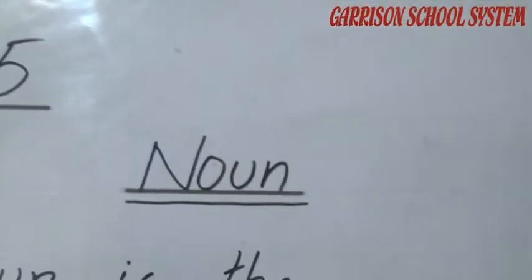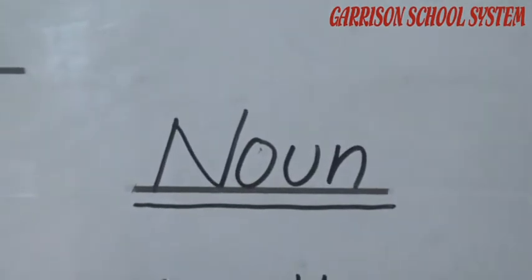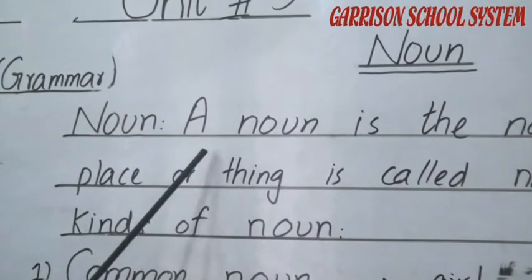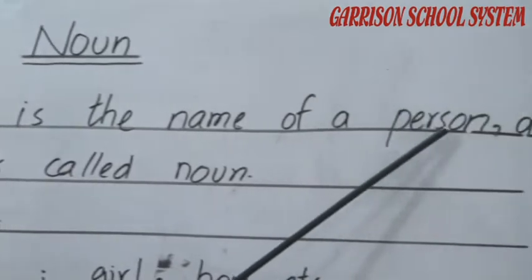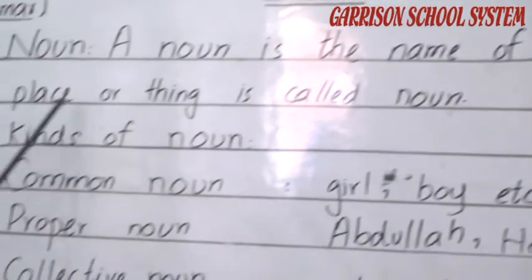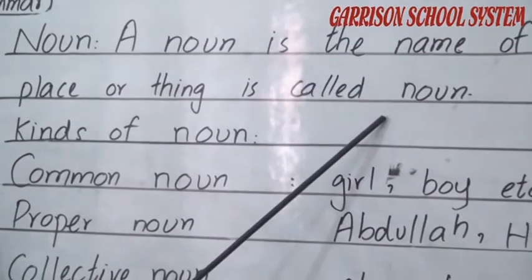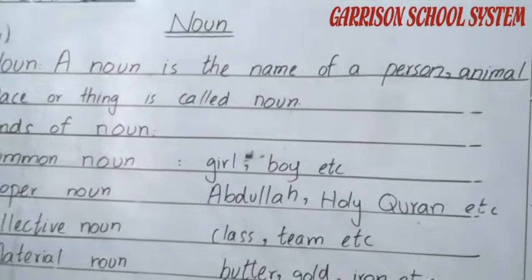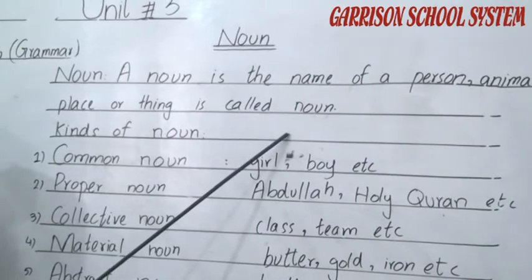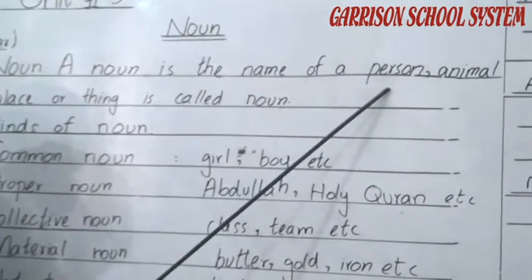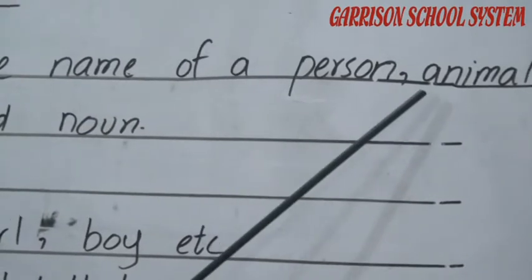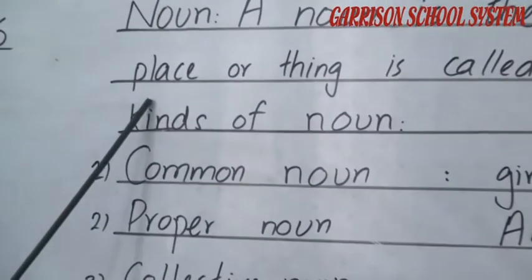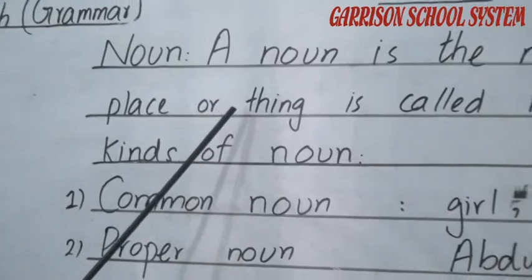Start with unit number 5. The topic of this unit is noun. First we discuss the definition of the noun. A noun is the name of a person, animal, place or thing. The name of any person, animal, place or thing is called a noun. For example, the person's name is Raza. Raza is a noun. Animal, cat. Cat is a noun. Place, Faisalabad. Faisalabad is a noun.